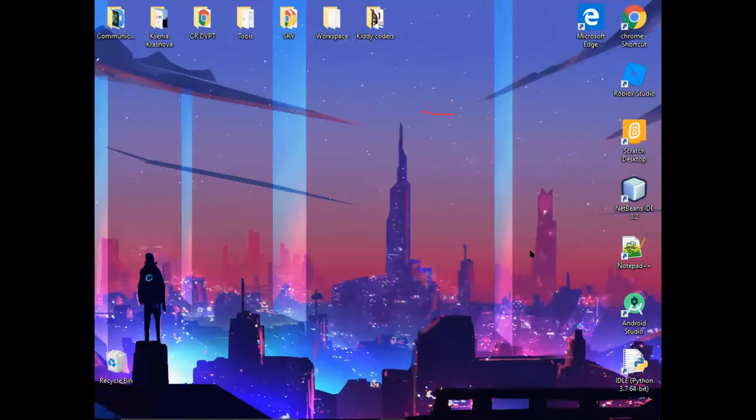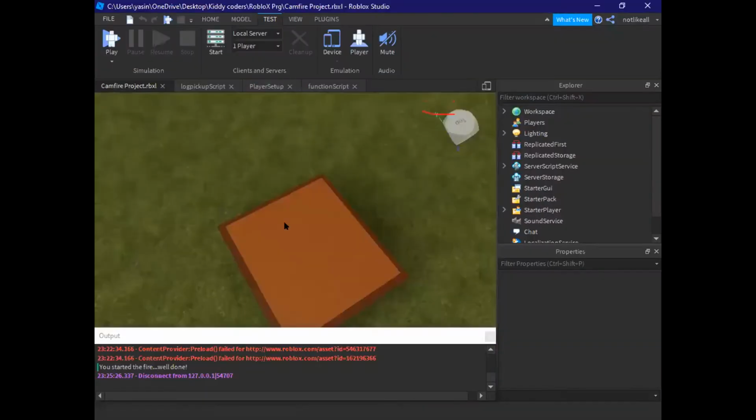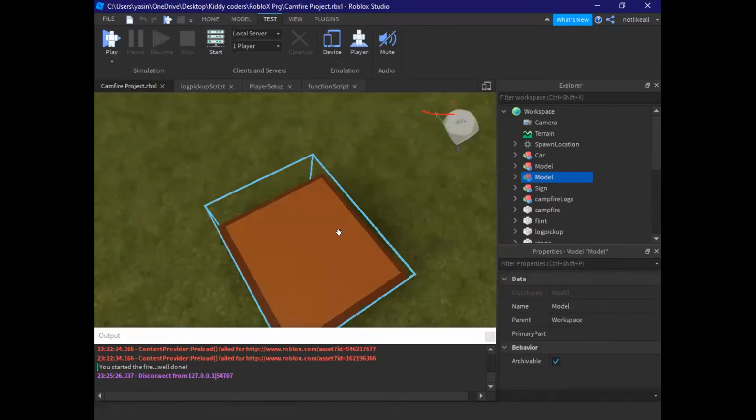How do you get to the script? Look over here. Select any part of your screen. It gets highlighted in the Explorer window. Just click on the plus sign and you will get the script option. Okay.